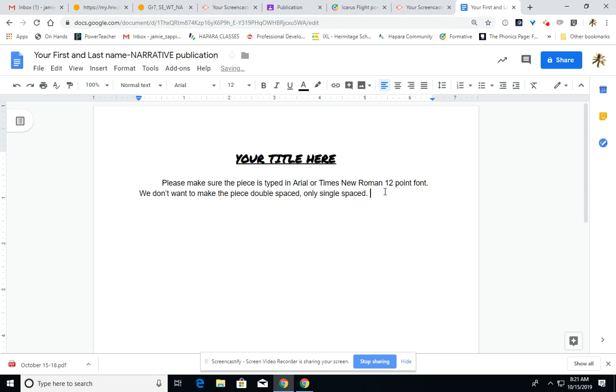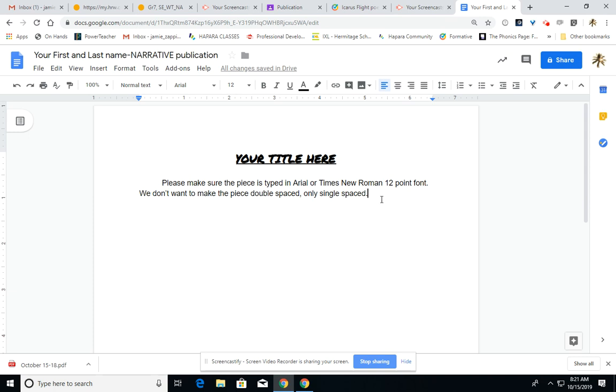Sometimes it will automatically tab it over for you, but make sure that yours looks like this. So your title's centered, 18-point font, boldface, underlined. Notice that part's centered. Notice when I click on this, we see it automatically moves to left align. I've used the indent button. You don't want the body of your piece to be centered. That will cost you some points.